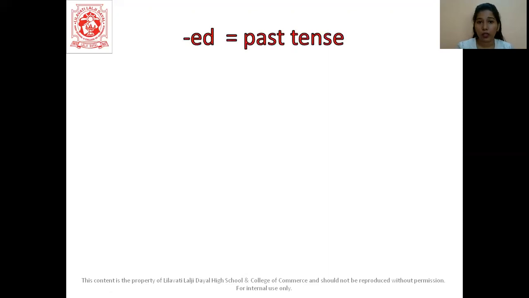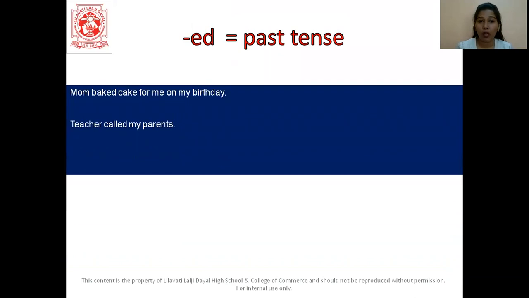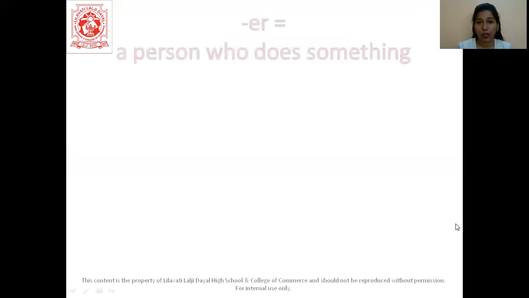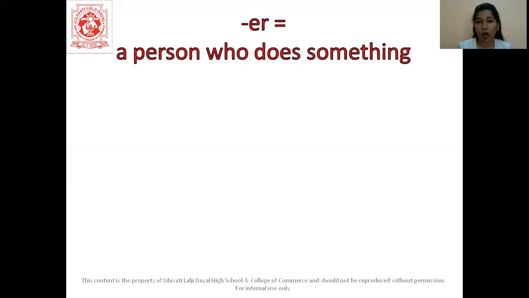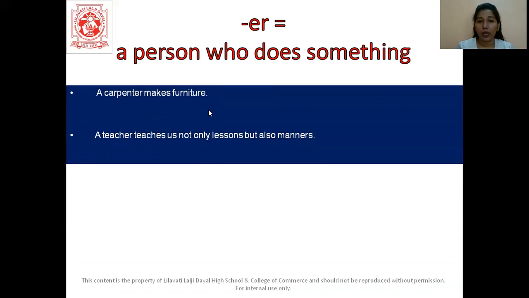Ed means past tense. Mom baked a cake for me on my birthday. See, bake became baked. And the teacher called my parents. Call became called. So we have added a suffix to it. And the next one we have is ER, which means a person who does something. A carpenter makes furniture. Carpenter. A teacher teaches us not only lessons but also manners. So teach became teacher.